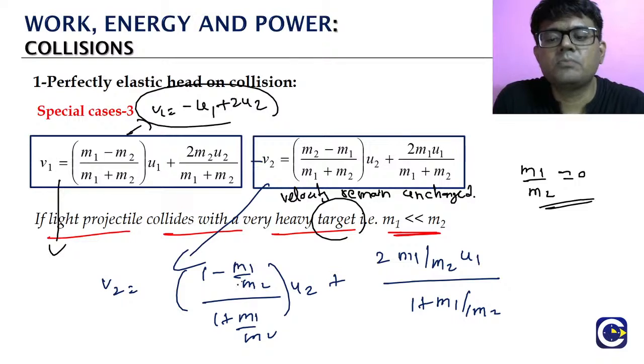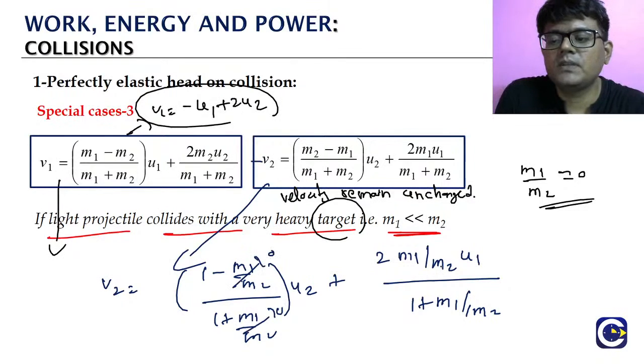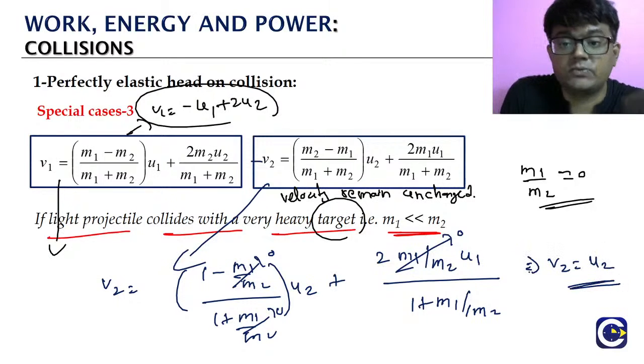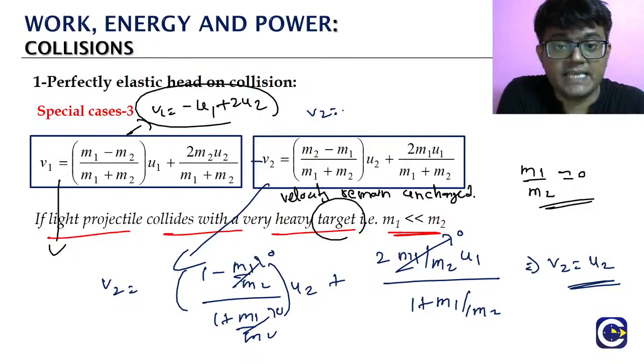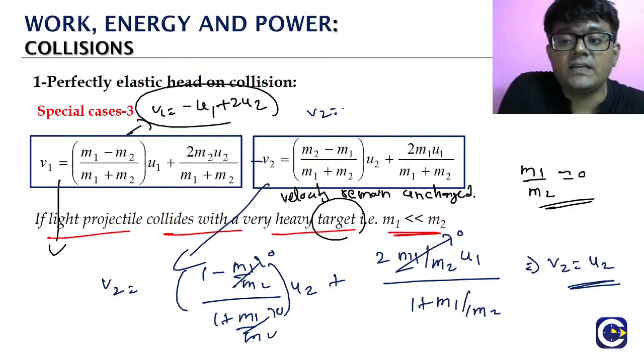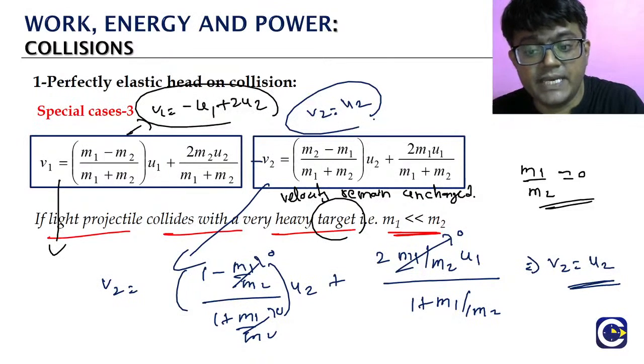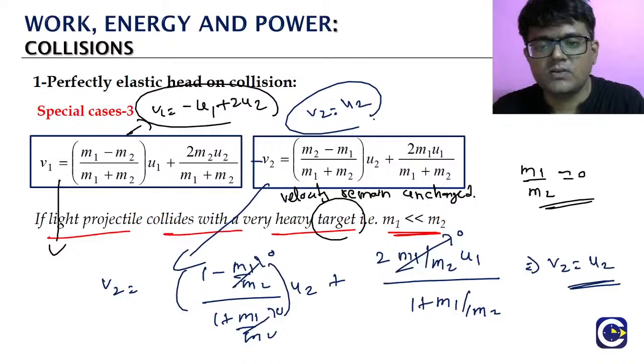Here m1 by m2 is 0, so the numerator of the second term becomes 0 and the second term is fully 0. The first term is 1 minus 0 by 1 plus 0 into u2. So v2 is coming as u2. That is what we said. The heavier one, in both the previous case as well as this case, its velocity will remain unchanged.